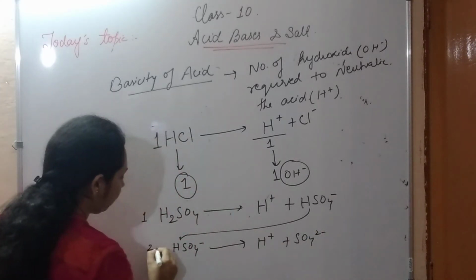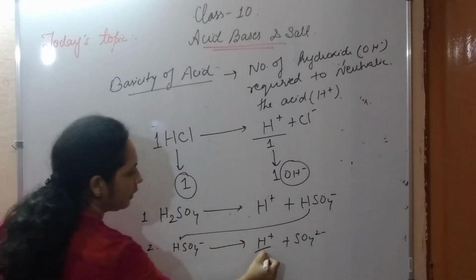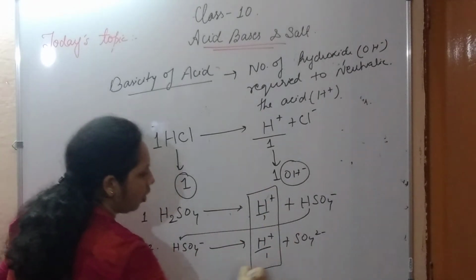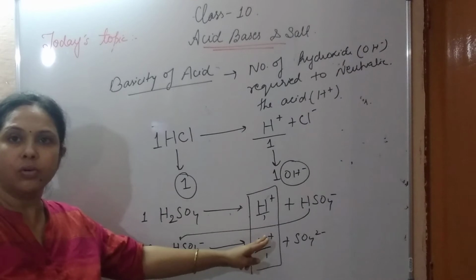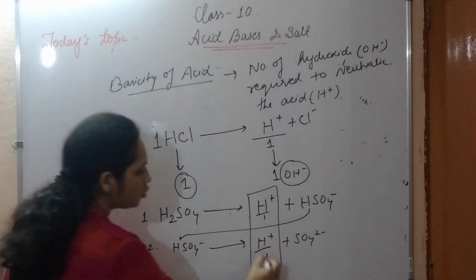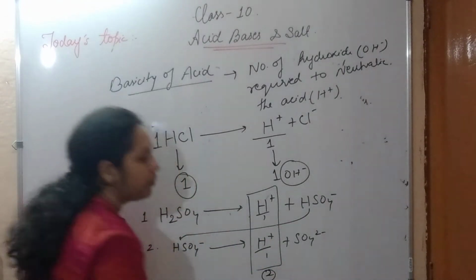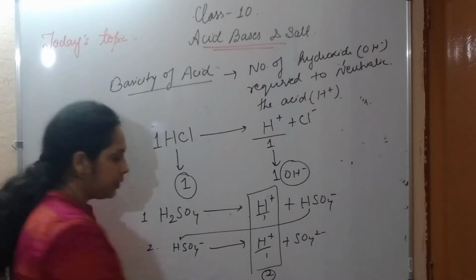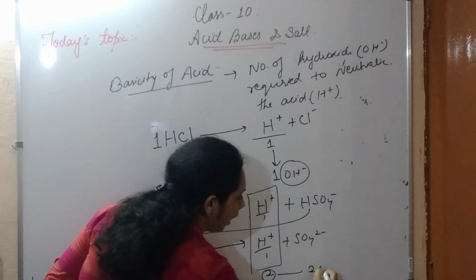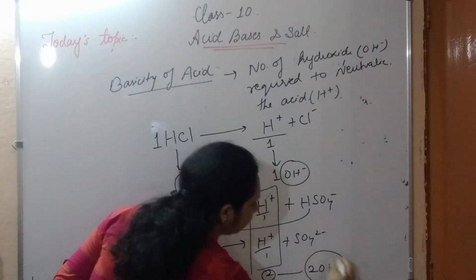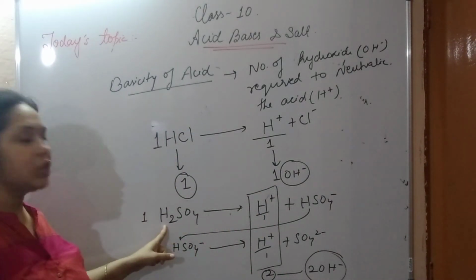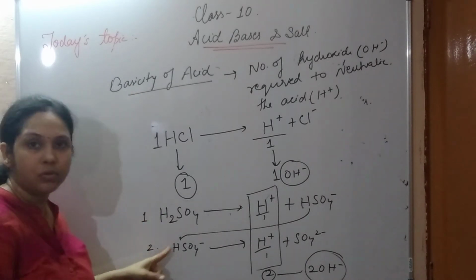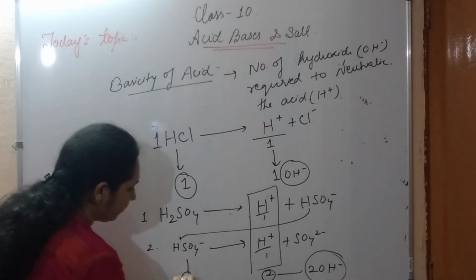So how many hydrogen ions are produced? Total 2. So how many hydroxide ions do we need to neutralize them? We need 2 hydroxide ions to neutralize H2SO4. So the basicity of H2SO4 is 2.